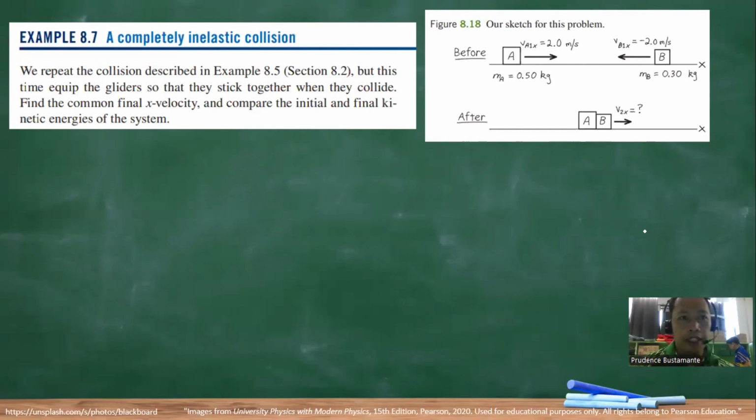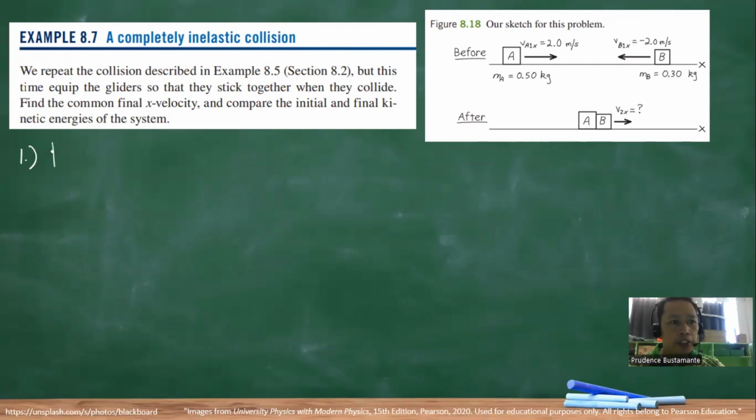Example 8.7. This is a completely inelastic collision, where the objects have the same final velocity. These are the given values for A and B: the masses and the initial velocities. You are asked to find the common final velocity. We can clearly see that this is a completely inelastic collision. So these are the conditions.